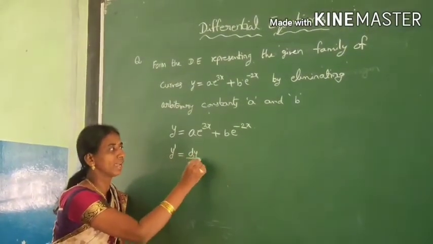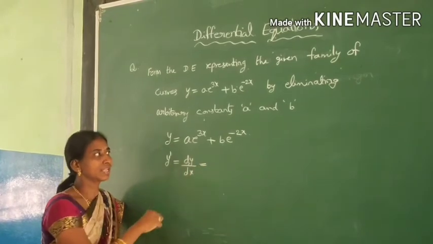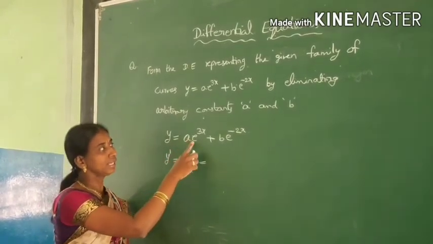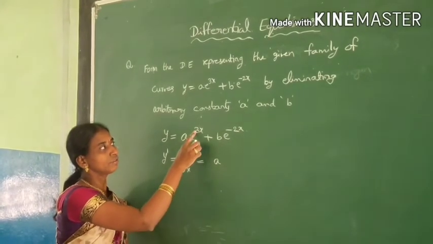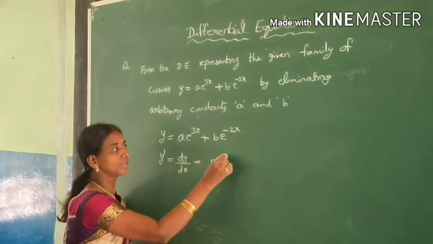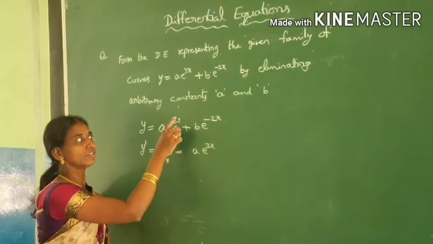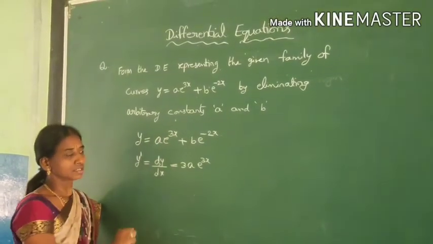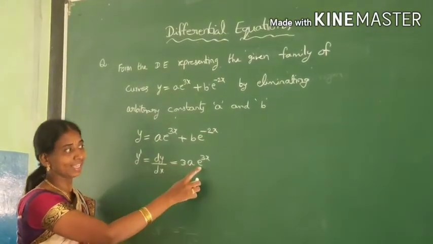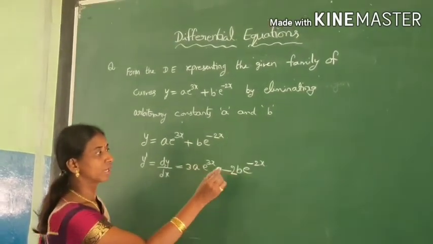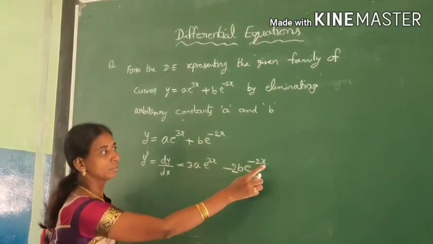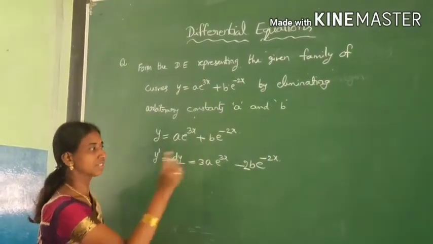Both are same. Now for this, a e power 3x: a is constant, the derivative of e power 3x is the same, e power 3x, and the internal derivative of 3x is 3. So you are going to get 3a e power 3x. In the same way, do the derivative of the other term, minus 2b e power minus 2x. This is the first derivative.